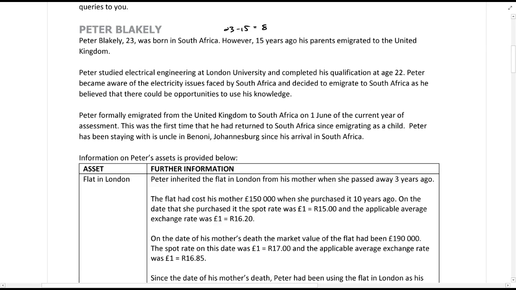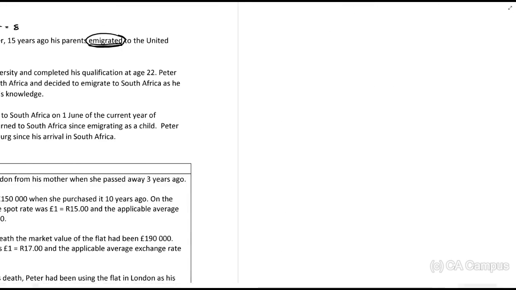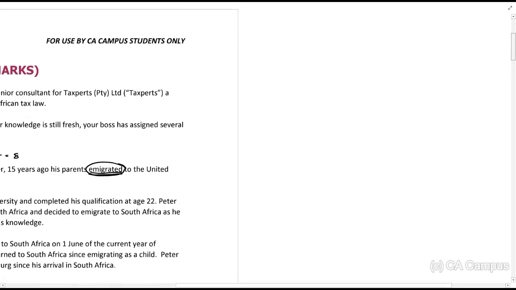Peter studied electrical engineering at London University and completed his qualification at age 22. Now, before I continue here, when I tell you a person has emigrated, when I specifically use those terms, unless there's something that really indicates otherwise, which shouldn't be the case, it means that a person has emigrated. Okay, so let's just quickly talk about immigration.